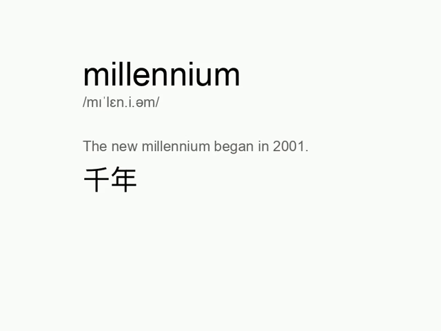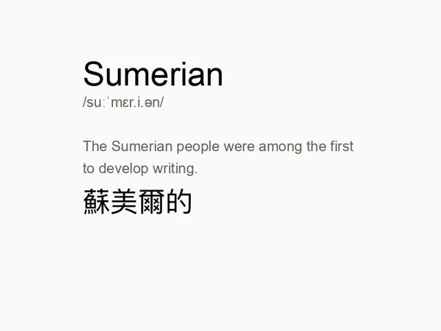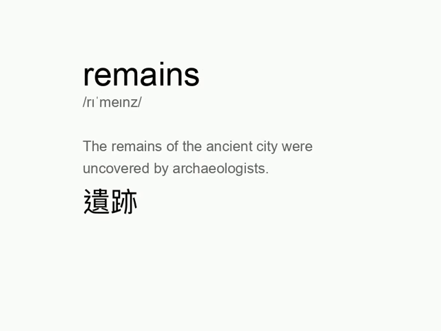Millennium. The new millennium began in 2001. Sumerian. The Sumerian people were among the first to develop writing. Remains. The remains of the ancient city were uncovered by archaeologists.